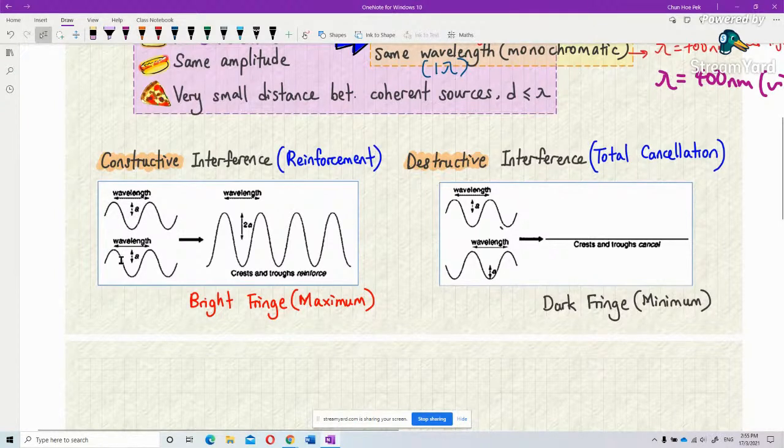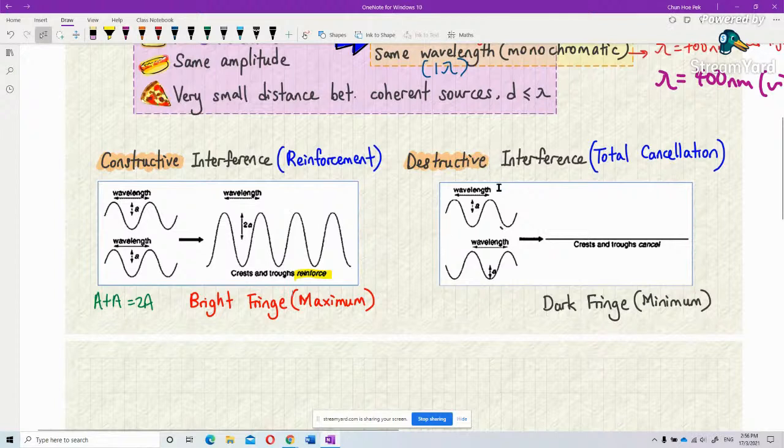This one goes up, this one also goes up. Of course, they construct each other. A plus A becomes 2A. So the result, the crest and trough reinforce each other. I don't like purple. I like yellow. They reinforce each other, so they become 2A.